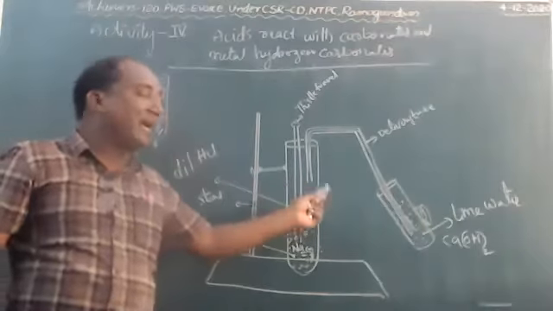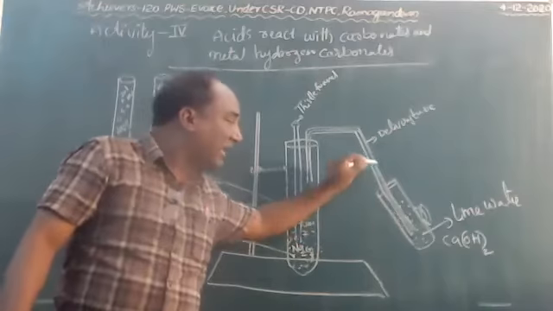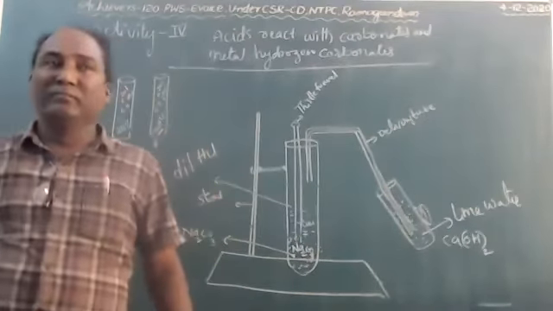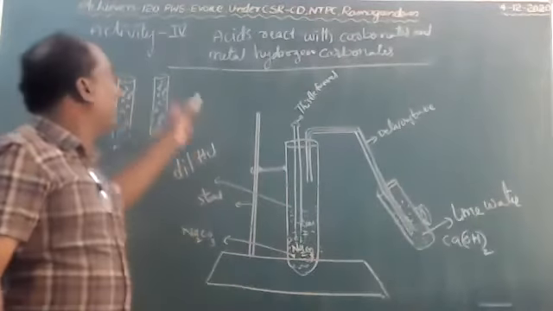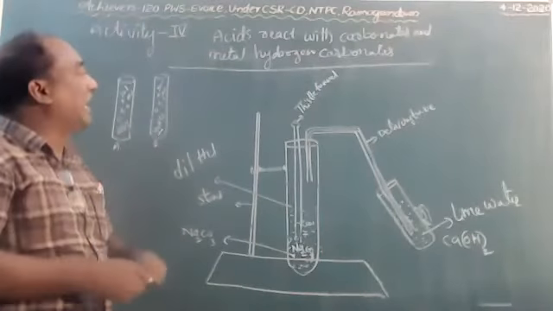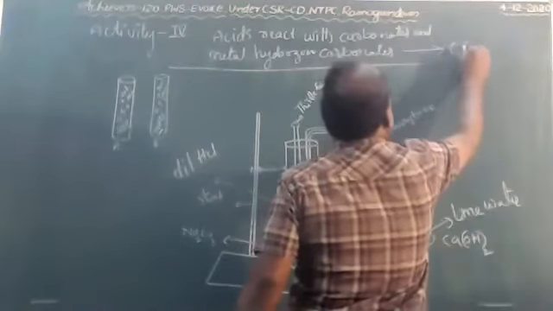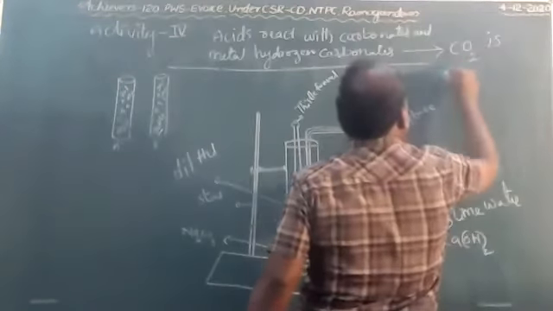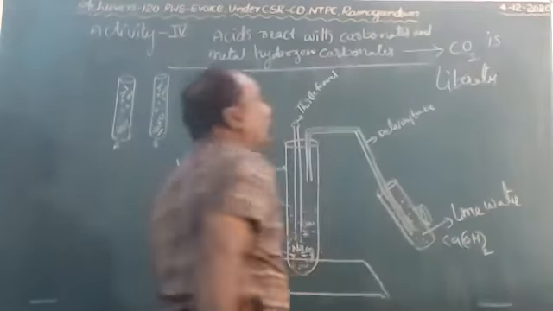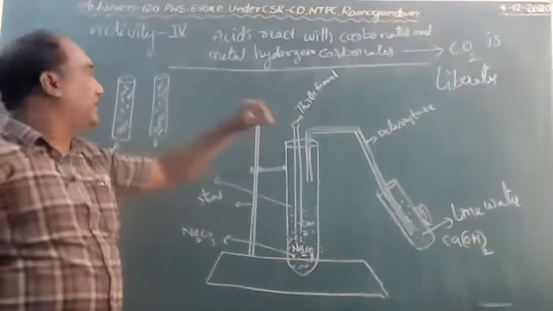So carbon dioxide and lime water react together and convert the lime water into milky white. That is the precipitate. So by seeing this, when acids react with carbonates and metal hydrogen carbonates, carbon dioxide gas is liberated. CO2 is liberated.